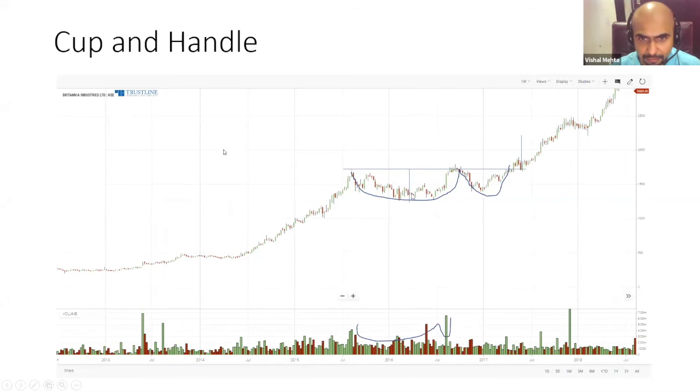Whatever the difference between the neckline and the bottom half is your target price. So this is where your target should have been reached. Now, this is how you should start looking at patterns. And guys, I'm telling you, this is very easy when you are looking at PPT. आप PPT में देख रहे हो तो बहुत easy लग रहा है, क्योंकि वही example दिखा रहे हैं जो चल रहे. Does not mean that it does not work. ये patterns work किए हुए and we have made money on that.